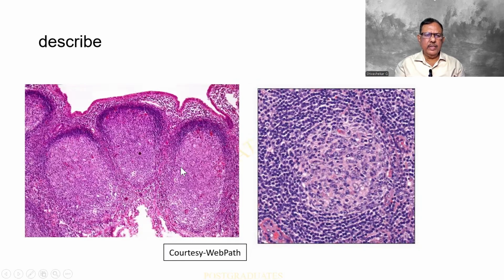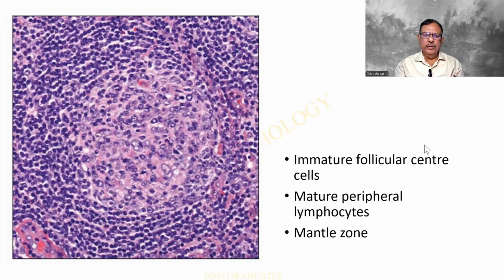We have already seen this one. In this, it impinges onto the mucosa and it is above the mucous glands. And moreover, I am finding a dark cell over here and there is a variable distribution. Also, the starry sky pattern can be appreciated. This is a reactive follicle that we have seen. This is also a reactive follicle producing a pseudolymphoma, courtesy WebPath. So these are the features, kindly memorize.